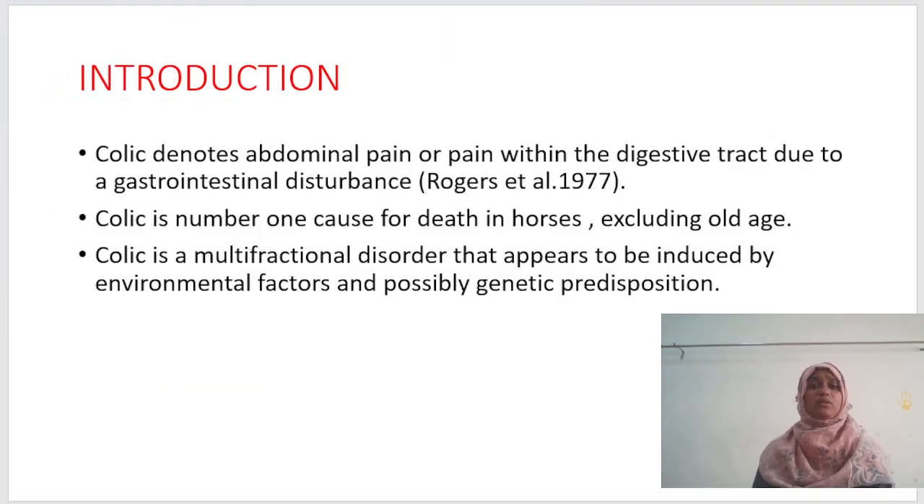Colic mostly occurs in horses. Colic denotes abdominal pain or pain within the digestive tract due to gastrointestinal disturbance. Colic is the number one cause of death in horses, excluding old age. Colic is a multifactorial disorder that appears to be induced by environmental factors and possibly genetic predisposition.